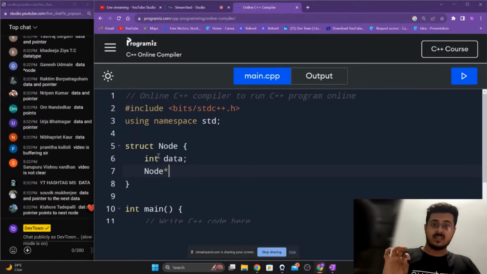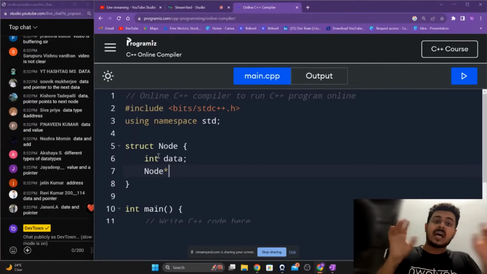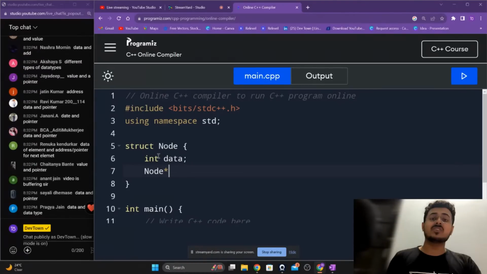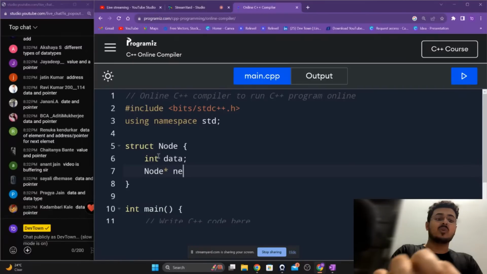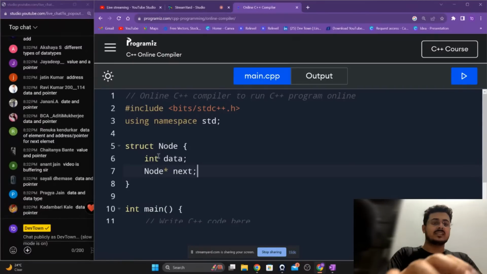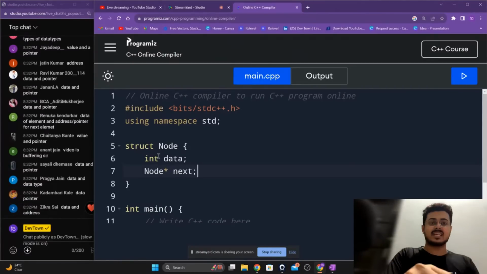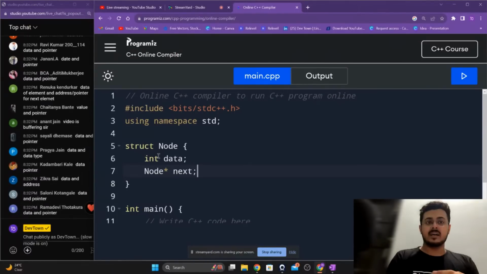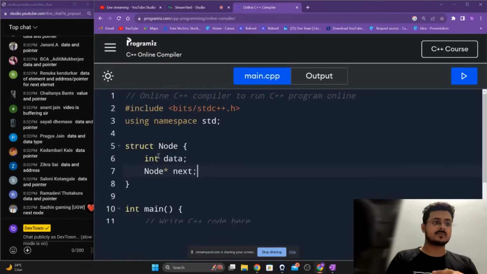Please do remember this. The type of this pointer should be node, because you are pointing to the next node, not to the next element. You're pointing to the next node, guys. So node star next. Name of our pointer, we are naming it as next, guys, because it is pointing to the next node. Okay, are you guys able to understand this, guys? Please let me know.